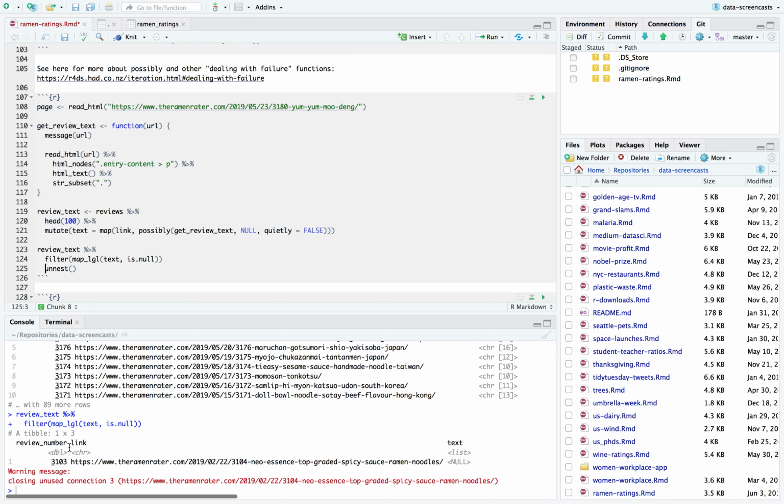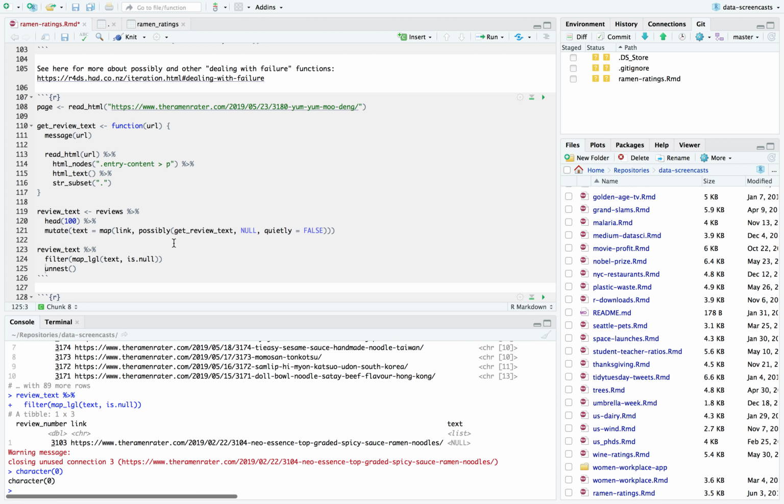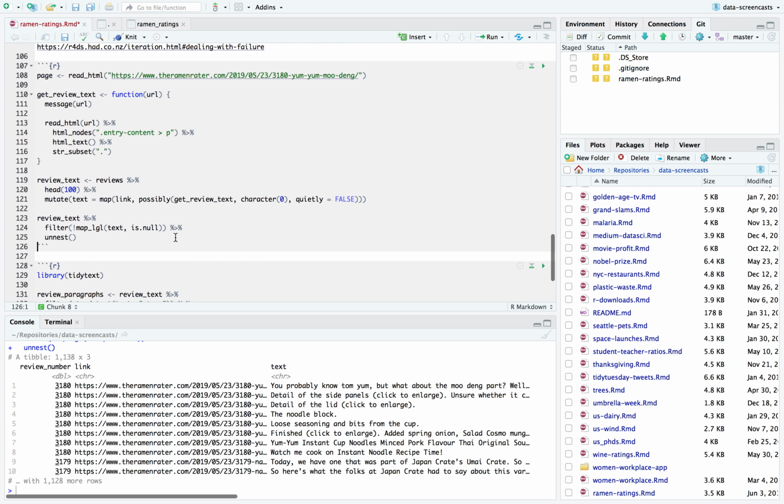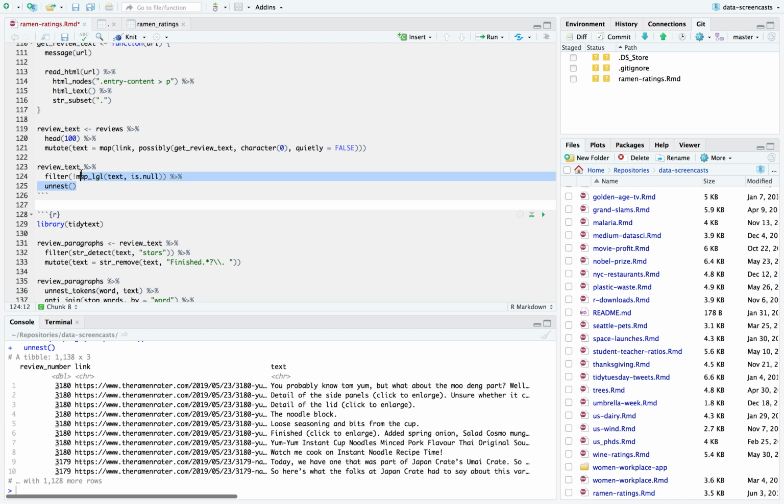So say here is review number, etc. I could have done character 0, couldn't I have? That's what I should have done. I'd say character 0 for next time. Now I know. But for now I could say not this and unnest, and that would be my review text. I can remove this now.